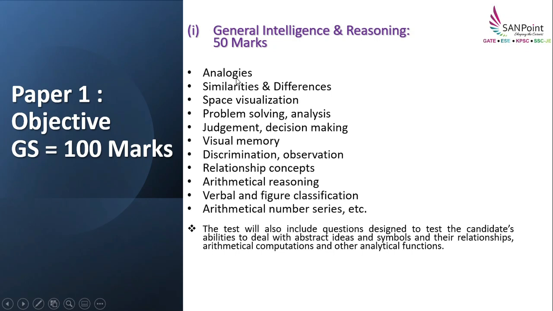So analogy is this. The next topic included in this is similarities and differences. So what is the meaning of this? Now out of 4 options, 3 will be the same and 1 will be different. So that is what you have to identify. The questions can be either number based or words or a combination of alphabets and numbers. Number based means they can give you a set of even numbers and one can be an odd number or prime number, something like this. In the same way in words it can be vowels, consonants or some other relationships. The questions on this are very easy actually.